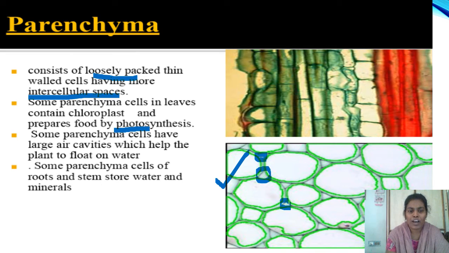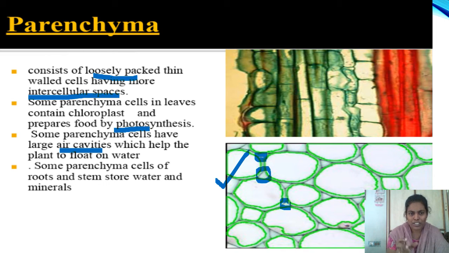If you observe aquatic plants which are green in color, there are so many large air cavities present in between the cells, which helps the aquatic plants to float on the water. The cells present in the parenchyma are thin-walled and loosely packed.